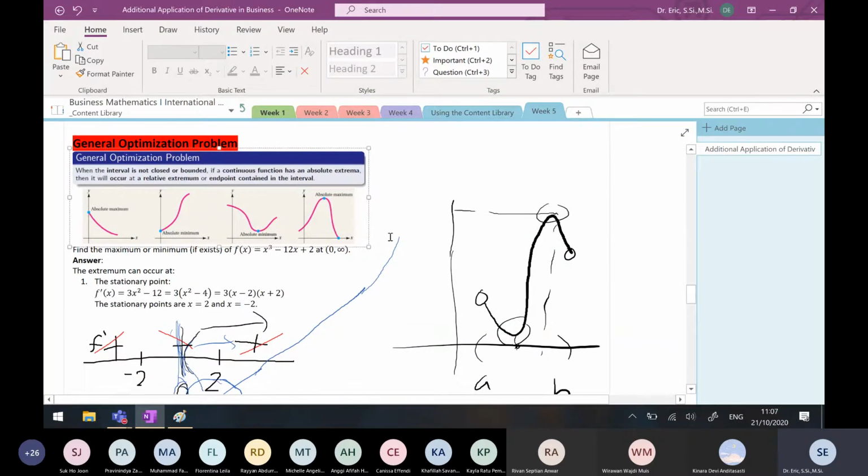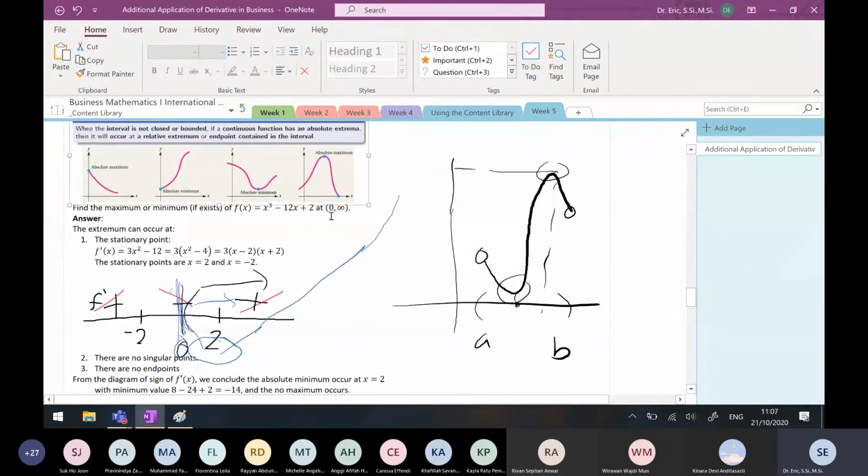If I have a closed and bounded interval, the maximum and minimum are guaranteed, but on a not closed or not bounded interval, a continuous function can have just a maximum, or just a minimum, or both, but it is not guaranteed.